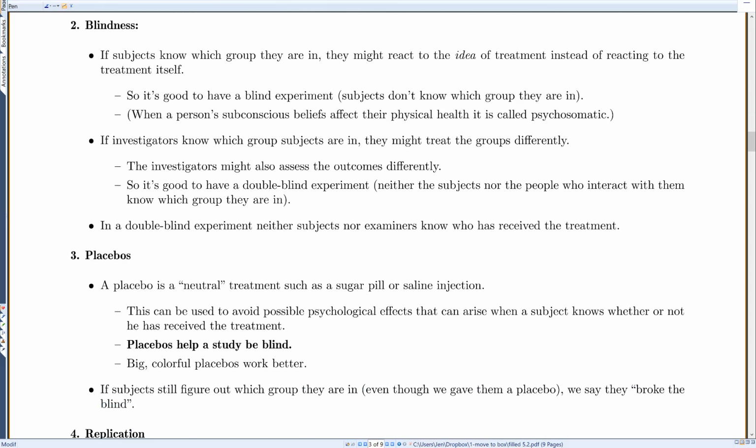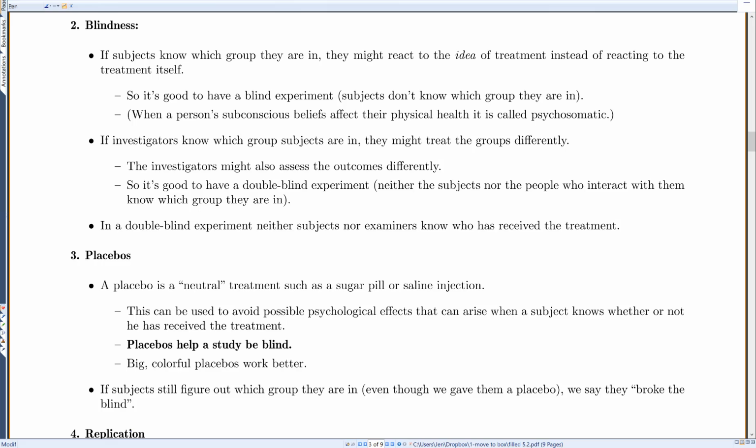Let's see, blindness. If subjects know which group they're in, they might react to the idea of the treatment instead of reacting to the actual treatment. So it's good to have a blind experiment, meaning that subjects don't know which group they are in. Okay. A note here, if a person's subconscious belief affects their physical health, it's called psychosomatic, if you see that term. So we don't want patients to know if they're actually getting the treatment or not.